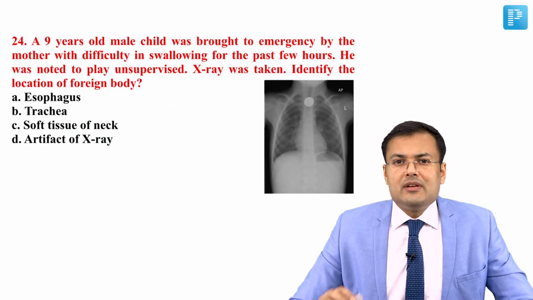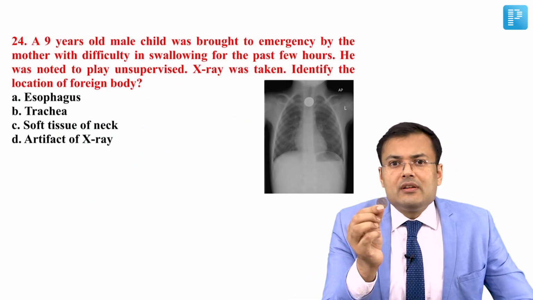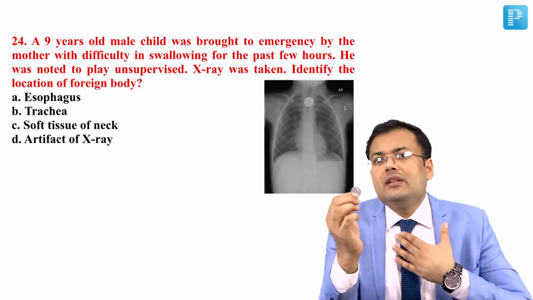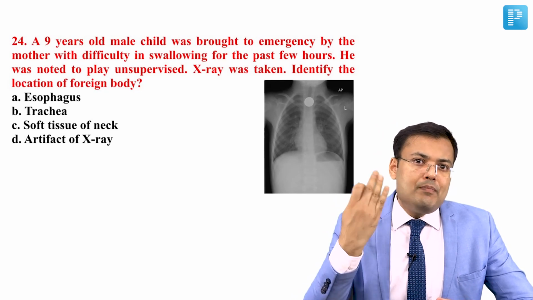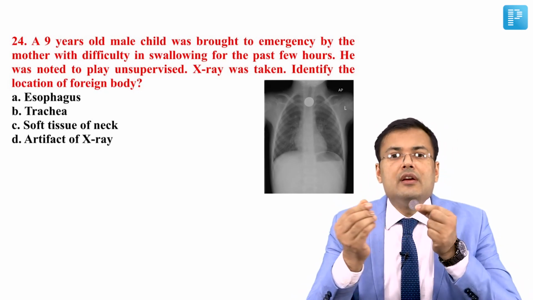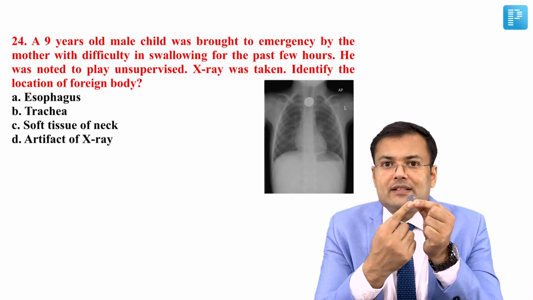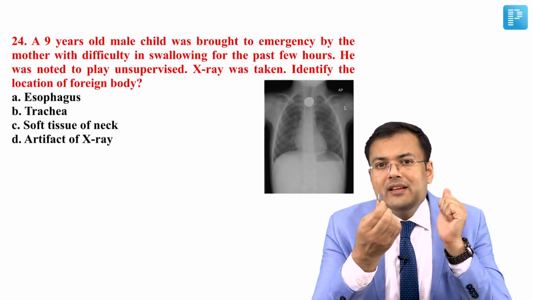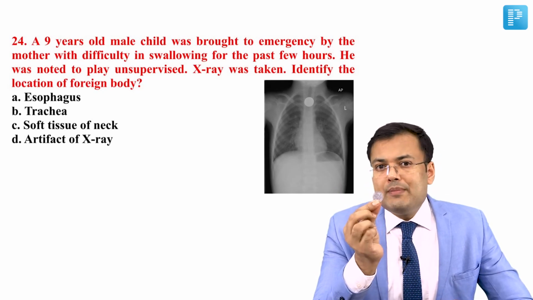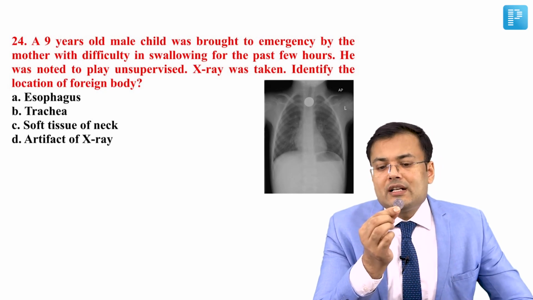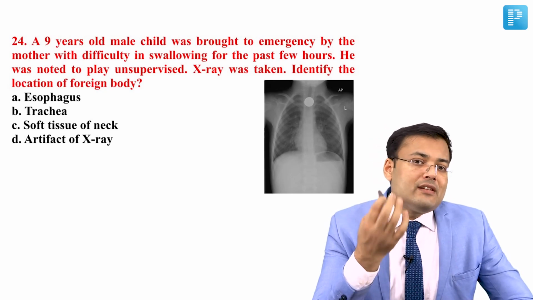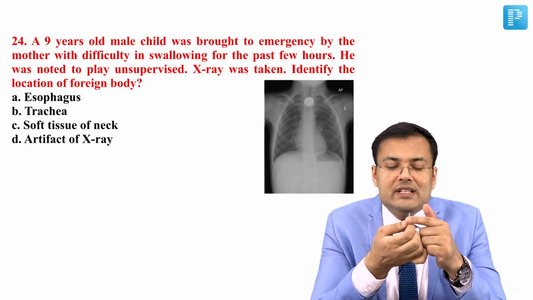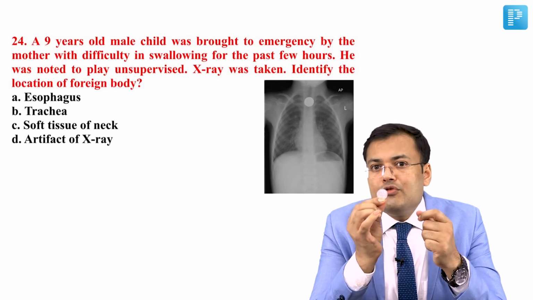Before discussing this question, see, whenever there is foreign body ingestion and the coin is there, what happens whenever this coin is in the esophagus and we are taking an AP view X-ray? Generally, you can see the flat surface of the coin. So this is the flat surface, and whenever you are taking a lateral view, you can see the edge. So in the esophagus, when the foreign body is there, on AP view you can see the flat surface, on lateral view you can see the edge, and vice versa in the trachea. It means whenever it is in the trachea, on AP view you can see the edge, and on lateral view you can see the flat surface.